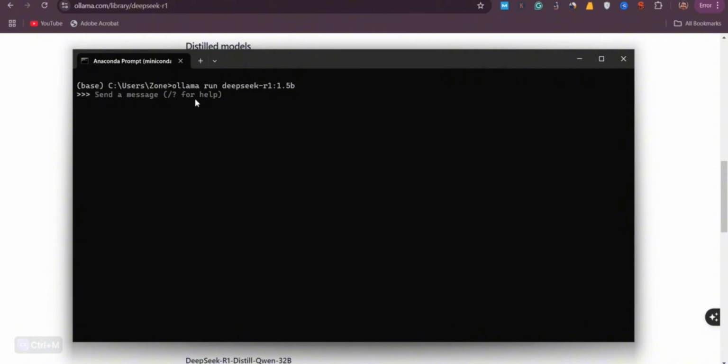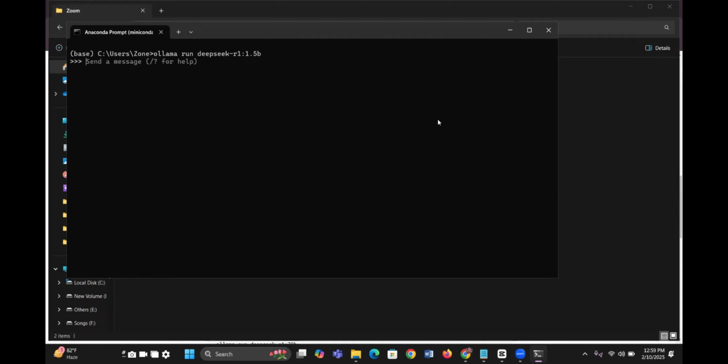It will show thinking, and then a prompt to send a message. But if you haven't pulled the Deepseek R1 model to your local machine, it takes some time to download it. I have already downloaded the Deepseek R1 model, so now you can chat with the Deepseek model in your local machine.